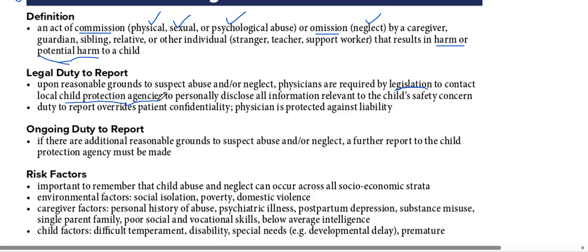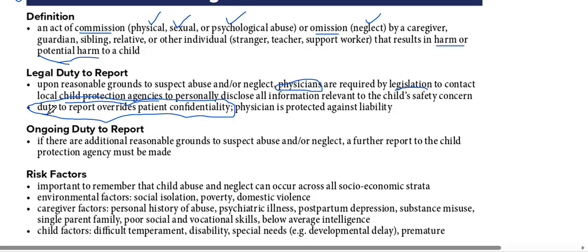So there are specific child protection agencies here in Canada where, if there is a suspicion of neglect or abuse, physicians are required by law to contact the child protection agencies to personally disclose all information relevant to the child safety concern. Duty to report overrides patient confidentiality, very important because a child is a minor. So here duty to report is more important than patient confidentiality.